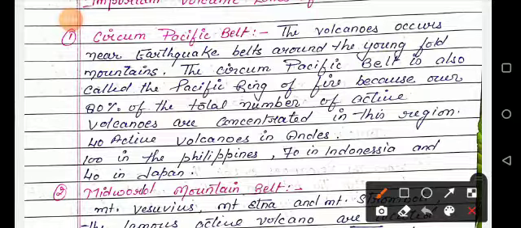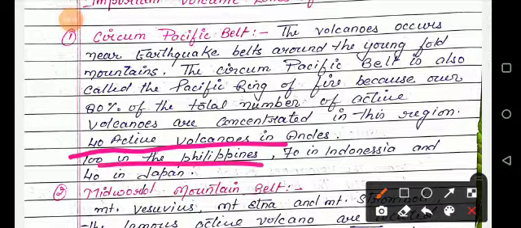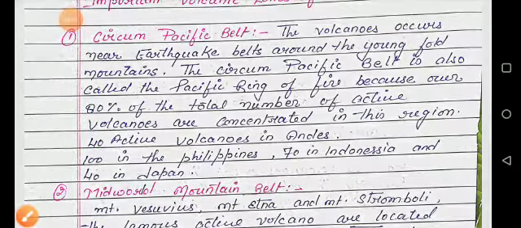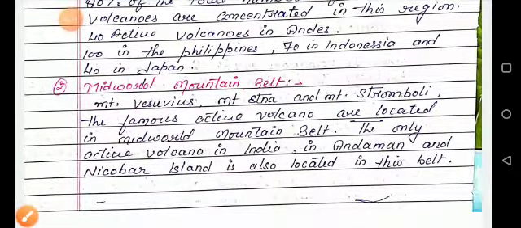Volcanoes are concentrated in this region: 40 active volcanoes in the Andes, 100 in the Philippines, 70 in Indonesia, and 40 active in Japan. The next one is the Mid-World mountain belt.